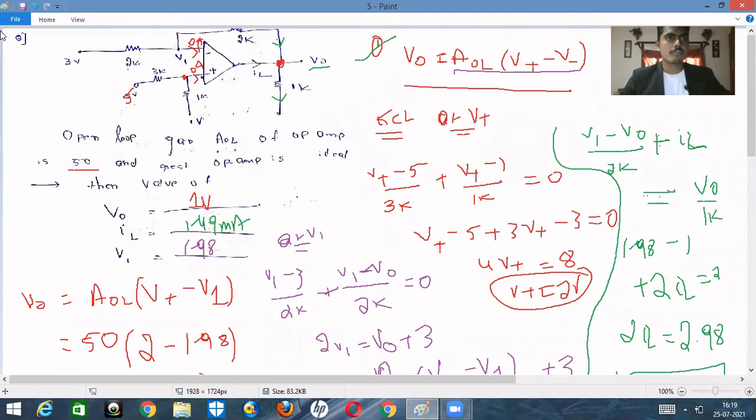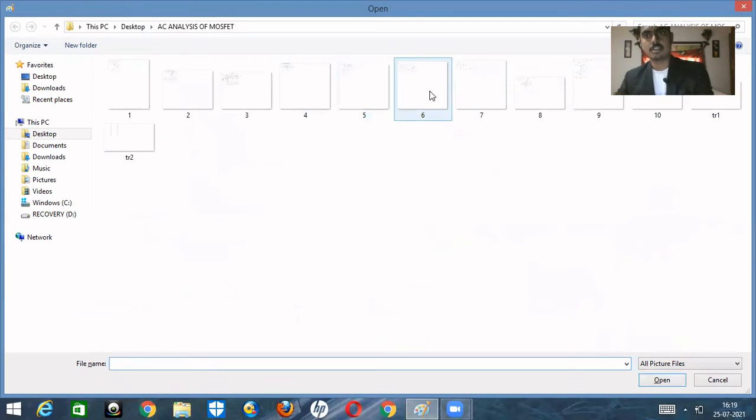Okay, so this is the way how we proceed when there is finite gain. Okay, that means when the operational amplifier is not ideal. Okay, so in this way we will proceed to that.